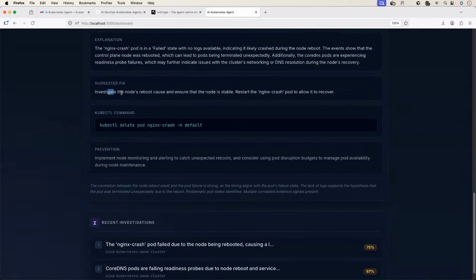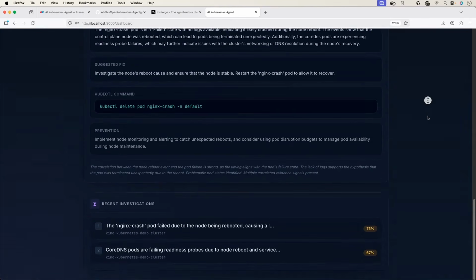Suggested fix, investigate the node's reboot cause, and then ensure the node is stable. Obviously, this is not going to fix the issue for us. That's why 75% is only the success rate, or 75% is the confidence. When AI is 100% confident about the issue, then you would see 100% rate here. It depends on a lot of things.